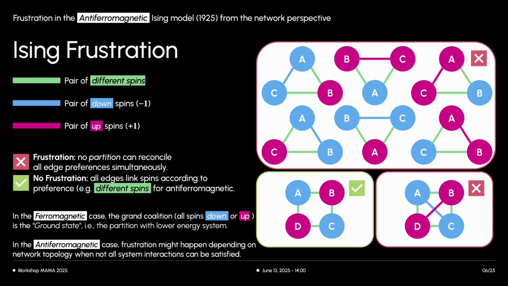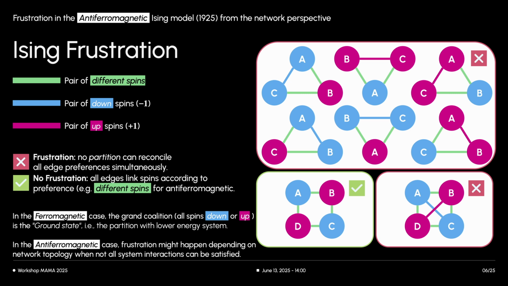In an antiferromagnetic Ising model on a triangle, frustration can arise. If spin A is up and spin B is down, spin C cannot be unaligned with both A and B simultaneously. This inability to satisfy all local interaction preferences leads to frustration. A consequence can be multiple configurations sharing the same minimal energy, leading to several local maxima.